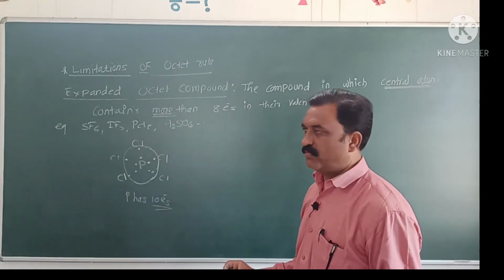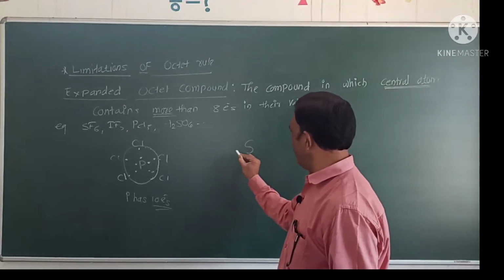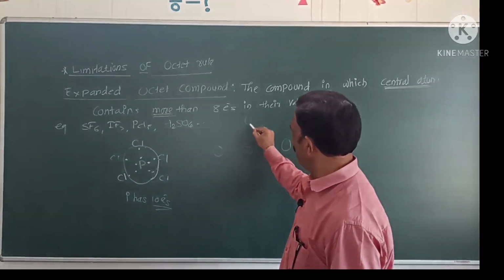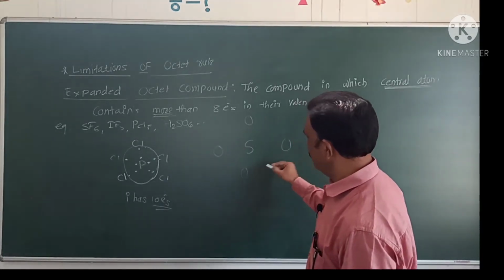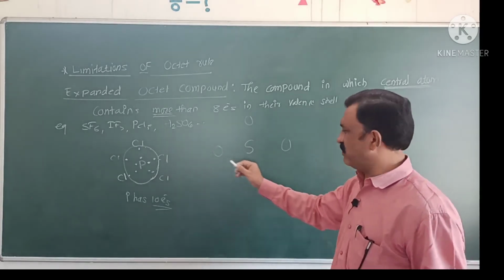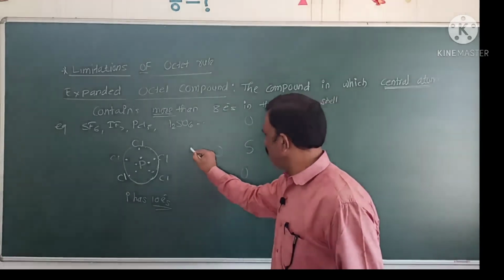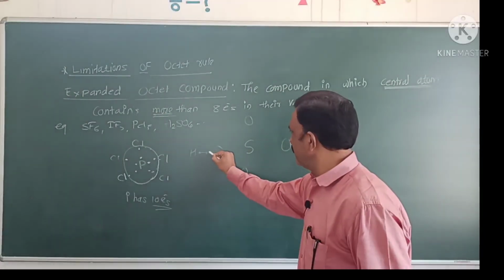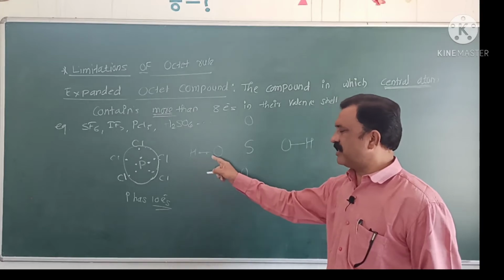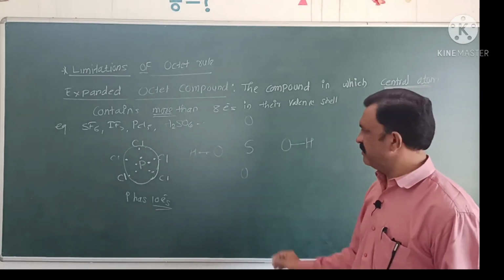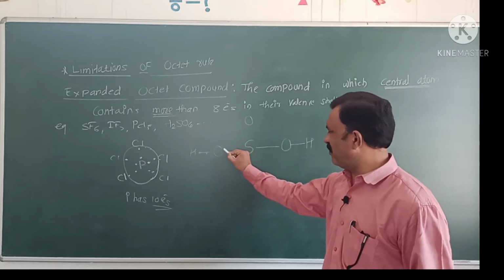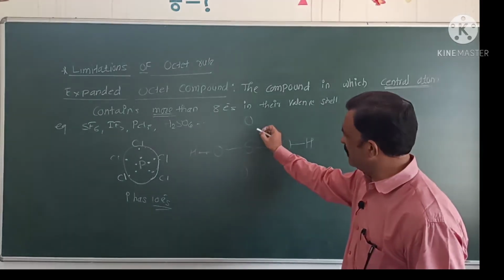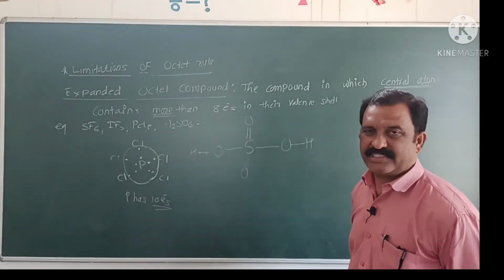Then H2SO4. Here, sulfur is the central atom surrounded by 4 oxygen atoms. There are also 2 hydrogen atoms, bonded to oxygen by covalent bonds. There is a single bond between sulfur and oxygen, and here there is a double bond between sulfur and oxygen.